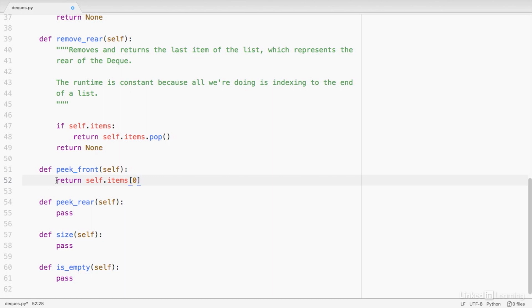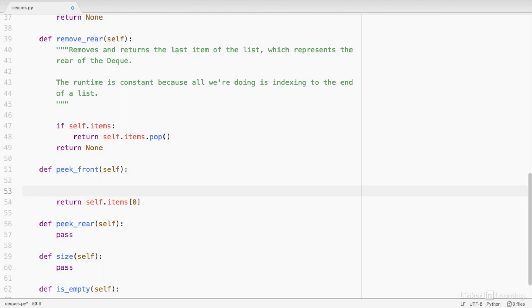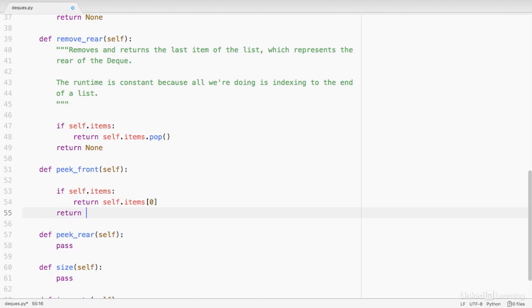Now, it may be the case that we try to call peek front on a list that doesn't have anything in it. So let's account for that now, and we'll just say, as long as there are items in the list, show me that leftmost item. And if the list is empty, we'll just return none.